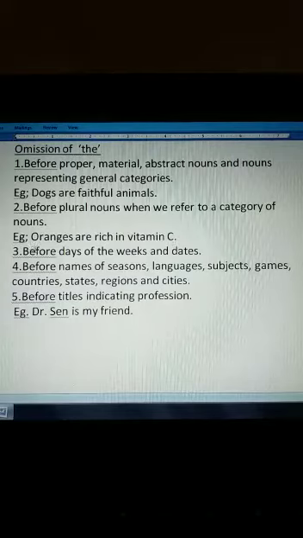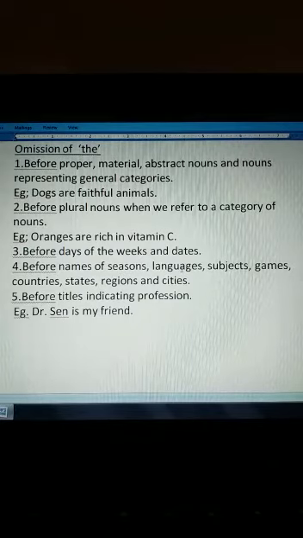Then this is important, we don't use the before days of the week and dates. Sunday, Monday, we never use the before it, or dates like 25th August, we don't use the. So the is omitted. Then before names of seasons, like summer, winter, the is omitted.